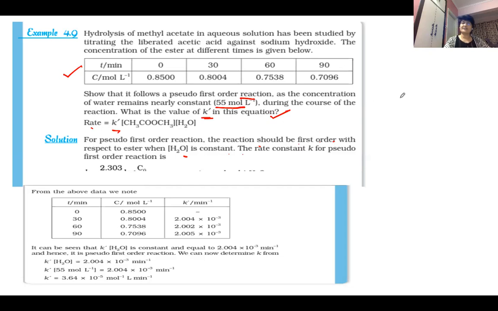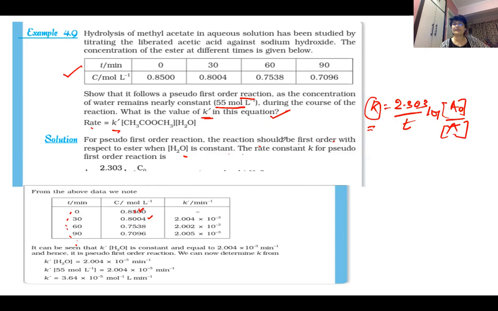So the first order expression, if you can recall, K is equal to 2.303 by t log A0 by A, right? This is our first order. So what do you have? You have to prove that whatever change has taken place is going to show the same K. You can take this as initial, this as final, 30 minutes, and get the rate constant.